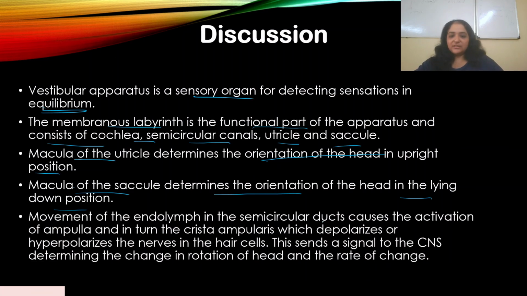And then in the semicircular ducts, the movement of the endolymph causes the activation of the ampulla, and in turn the crista ampullaris, which depolarizes or hyperpolarizes the nerves in the hair cells, depending on the movement of the hair cells. This sends a signal to the CNS, the central nervous system, determining the change in rotation of the head and the rate of change.